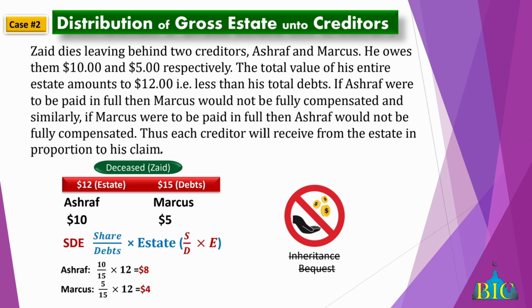So here, side one is $10 and the other is $5. So your total debt is $15. 10 out of 15 is 2/3, and 5 out of 15 is 1/3. Your actual estate here is $12. So you put 2/3 of $12, that would go to Zaid, which is $8, and the other 1/3 would go to Khalid.